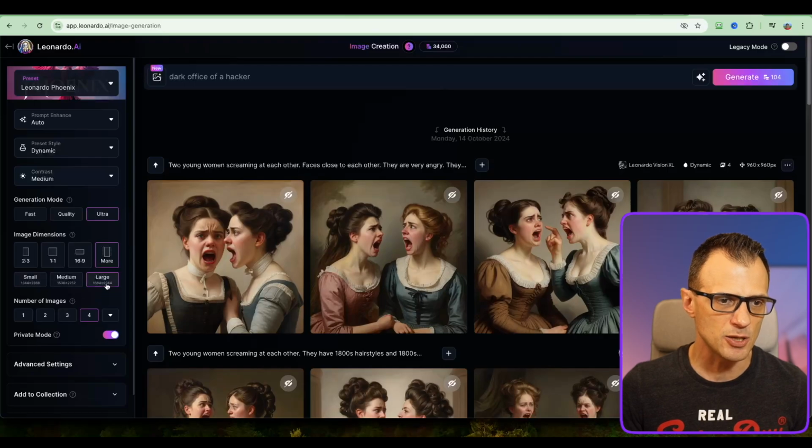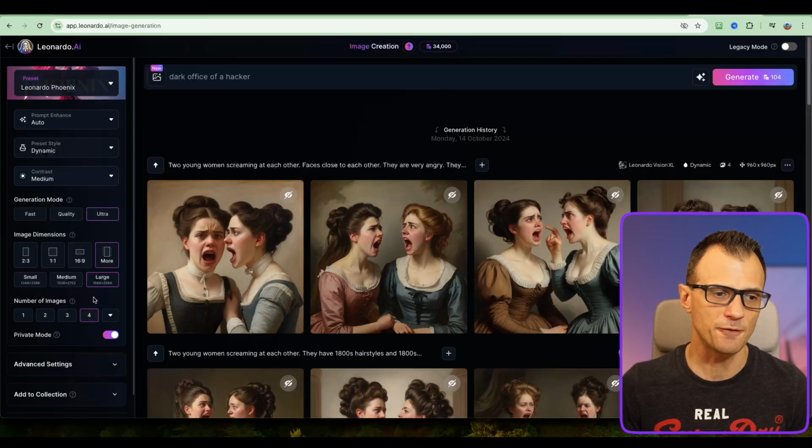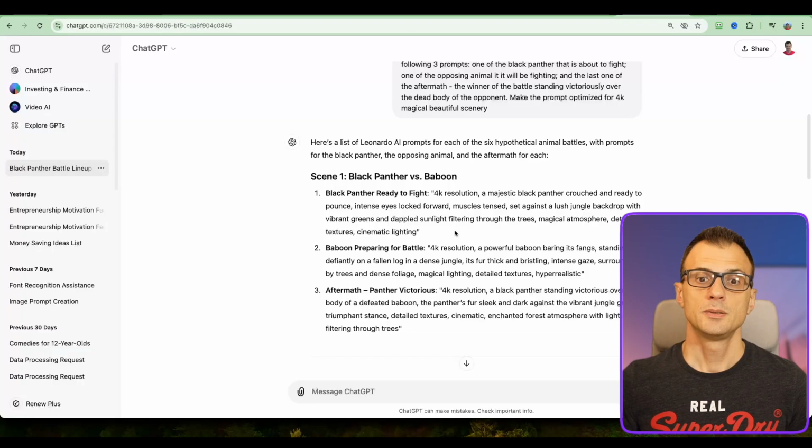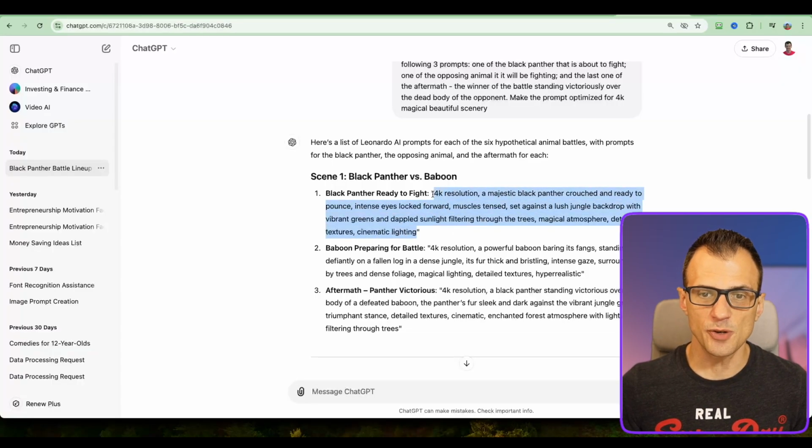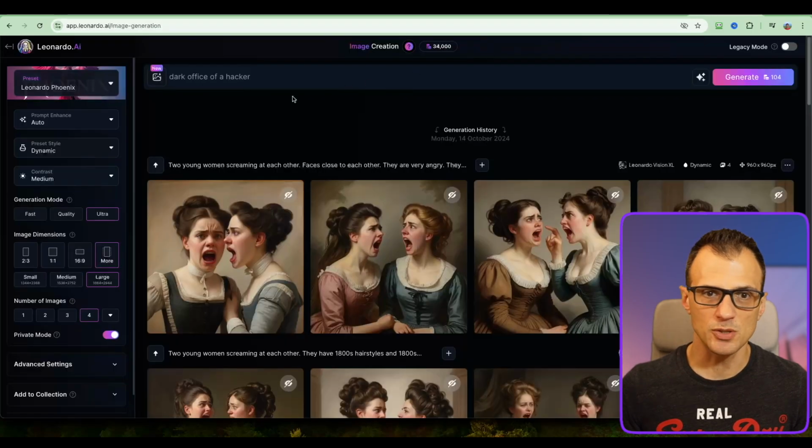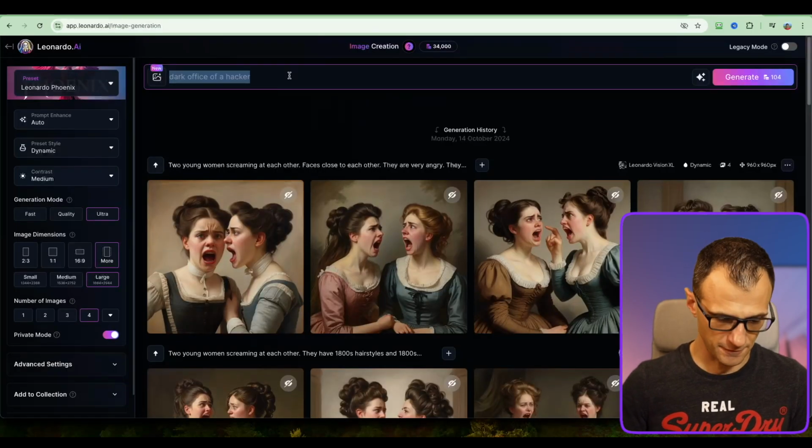For image size, use large to get the best quality. And for number of images, you can either go with 2 or with 4 options. I normally go with 4, but you can go with 1, 2, 3, or 4 options per image generation. So next, I'm just going to copy each of these prompts, and I'm going to insert it here into Leonardo Phoenix.